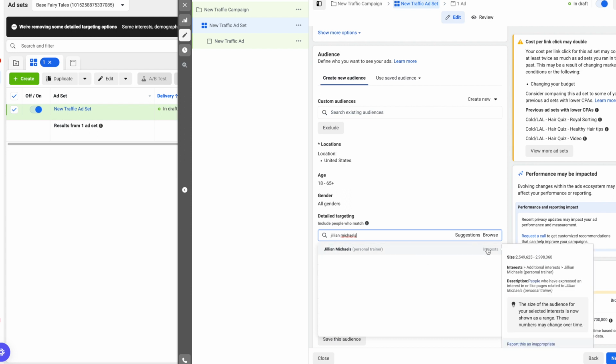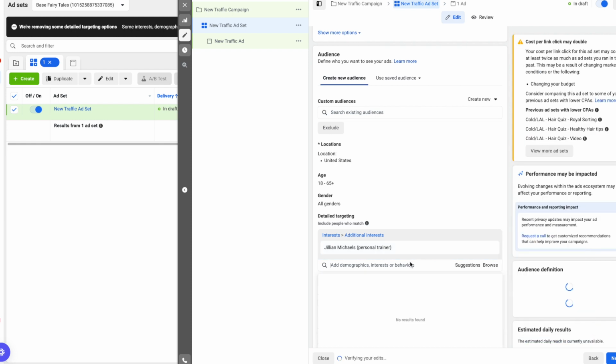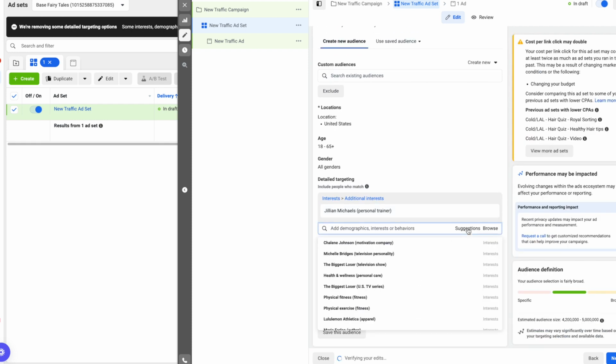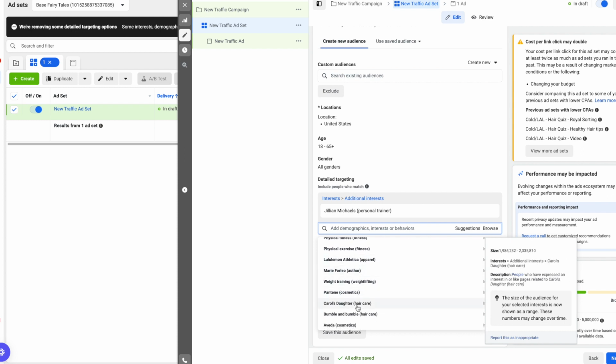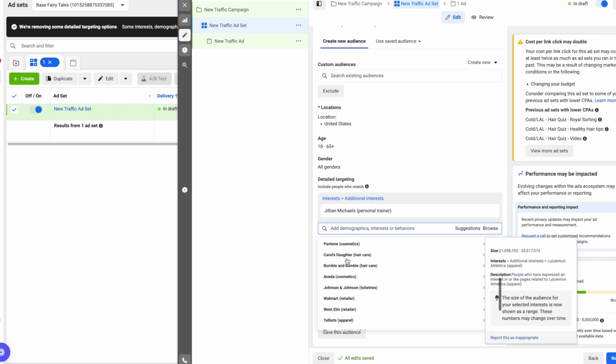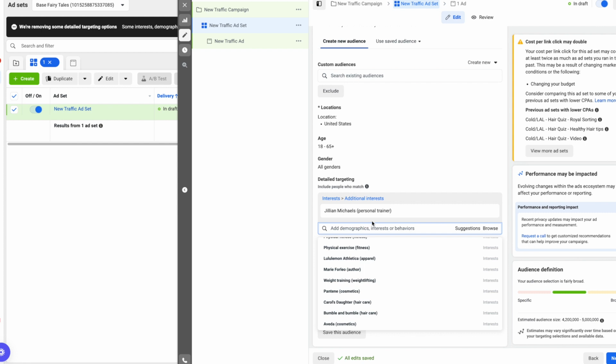These are people who are interested, obviously, in Jillian Michaels, and that's what their activity on Facebook, with the Facebook algorithm, deems them to be interested in her. So here's the audience size. So once you select an interest, Facebook will actually start giving you suggestions, which is pretty cool. So then you can go through and you can pick which ones you want to add to your list. So that's one way of targeting on Facebook.